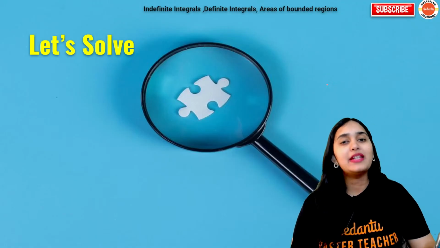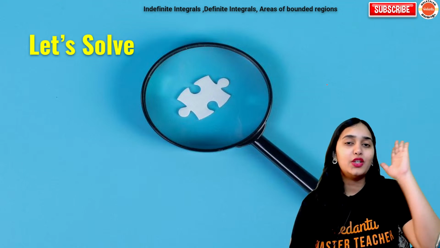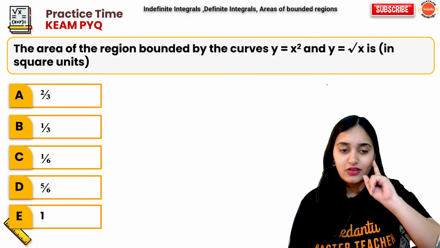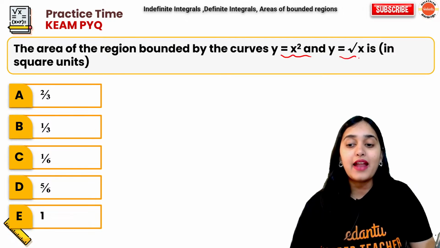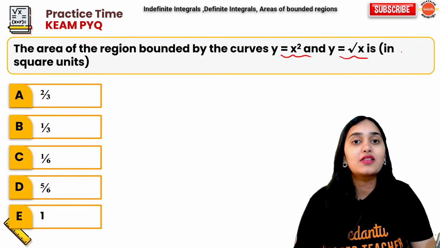Okay. Now, let me show you a variety of questions and you will understand everything. Question number 1. The area of the region bounded by the curve x square and root over x, find it in square units.